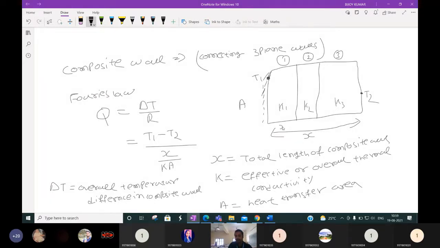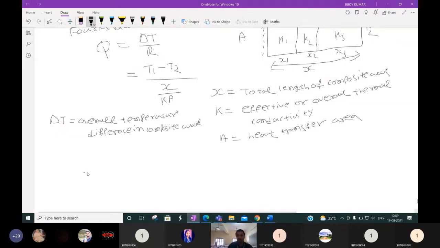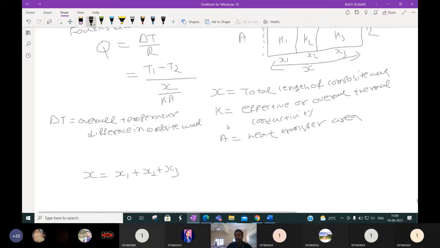This has thickness X1, this has thickness X2, this has thickness X3. The total length X for the composite wall will be the summation of individual thicknesses, isn't it, if connected in series. Then K is the effective thermal conductivity.